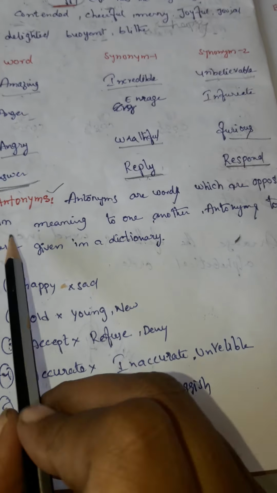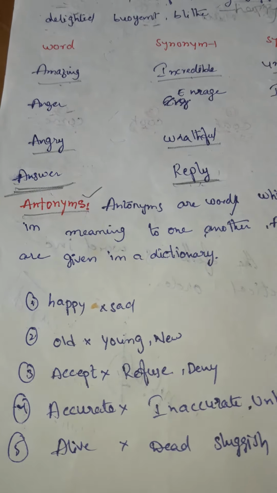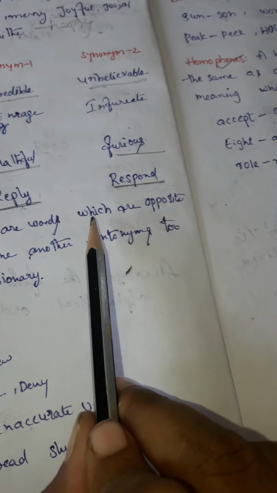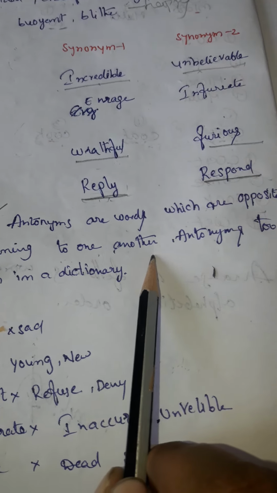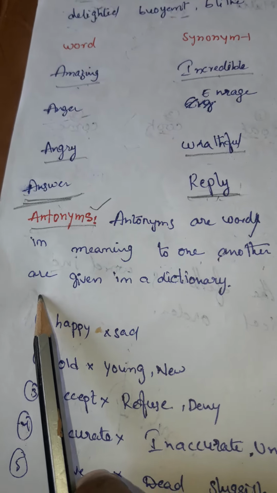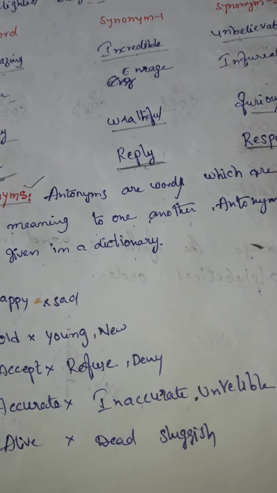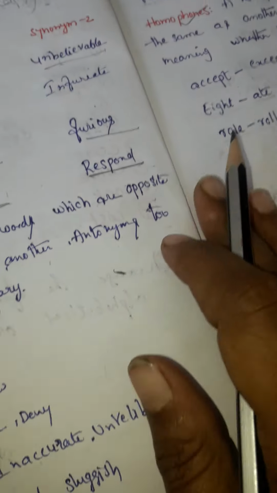No. Next, antonyms. Antonyms are nothing but opposites. Antonyms are the words which are opposites to one another. Antonyms are given in the dictionary. See here, opposites, you know, no? From the starting you are reading the opposites.